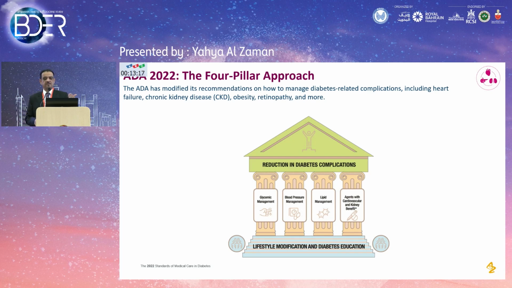Actually, you need to look at this even in the primary setting, before this develops, because I'm going to show you evidence that you can prevent that before it develops. And even if it develops, you can sometimes regress the evidence of damage. So it is one of the important pillars, not only glycemic control, not only blood pressure control, lipid control, antiplatelet. It seems that this is the standard of care which we do for most of our patients. Most of our patients, according to these recent guidelines, should be on SGLT2 inhibitors or GLP-1, depending on their cardiovascular risk profile.